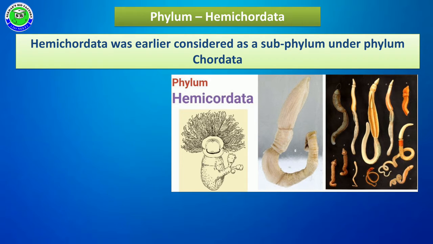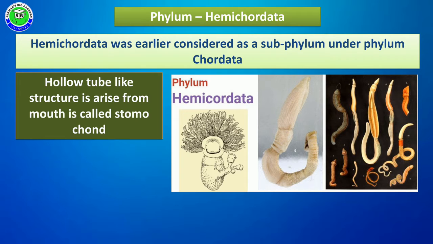Hemichordata members were earlier considered a subphylum under phylum Chordata, because some scientists identified a hollow tube-like structure arising from their mouth, called the stomochord, and they thought that the stomochord was a notochord.